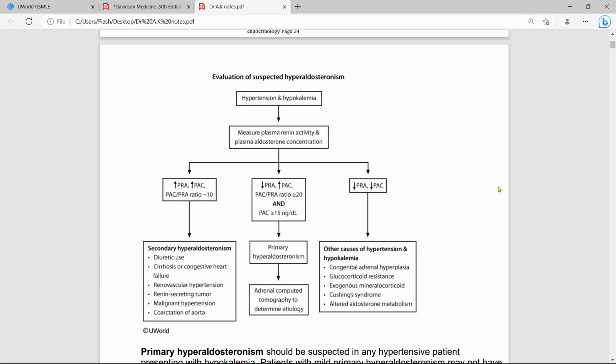Aldo stays high and renin stays low. You are suppressing, but still the aldosterone concentration remains elevated, with a cutoff value ranging from 8.5 to 13.9 nanogram per dl.